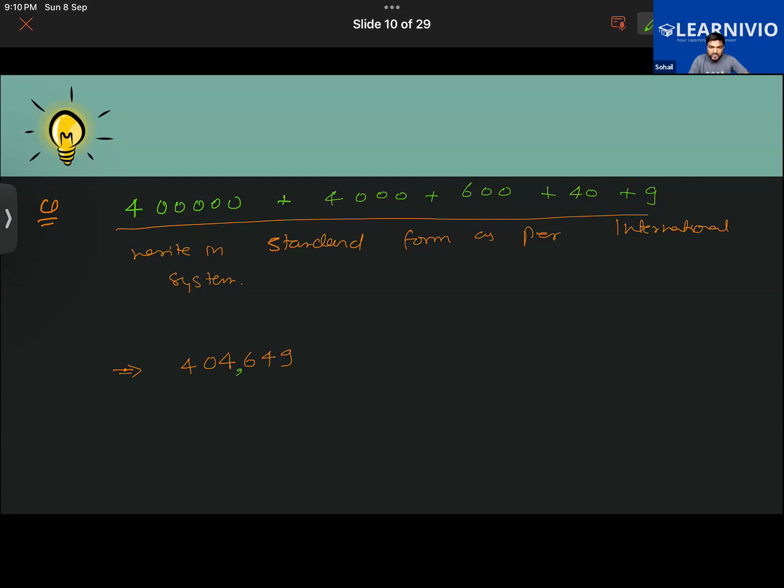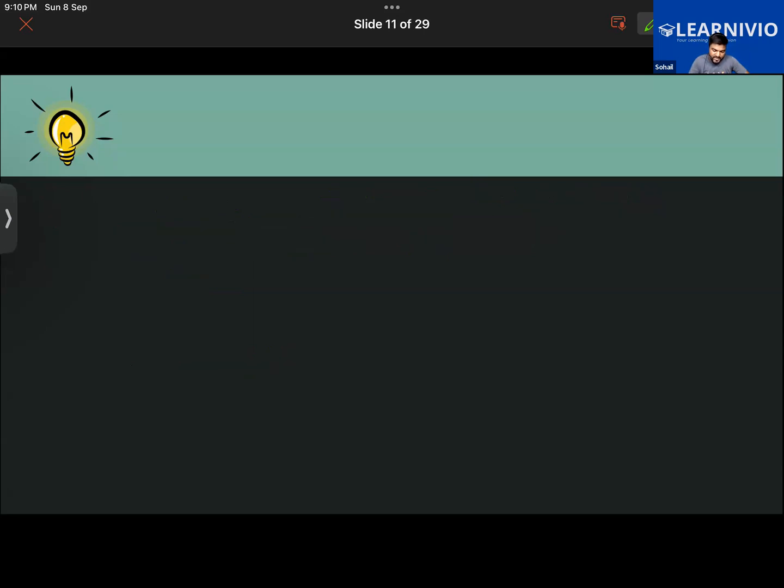Okay, now do this question, and now we are going to learn about the face value. Face value refers to the actual value of the number. The actual value that a digit will be holding in a given number. Getting it now?